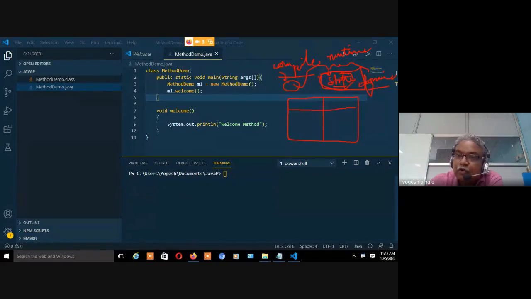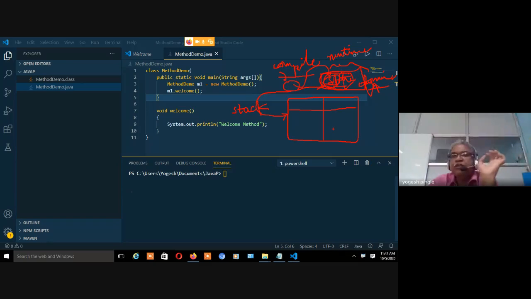But runtime has got two parts. One is called static, and another one is called dynamic. So once I load this class file, this becomes a static part. Here actually the program is not running. I have just loaded the program. Where I am loading the program, what is a part of this particular RAM? RAM का जो part है, that part is called stack.